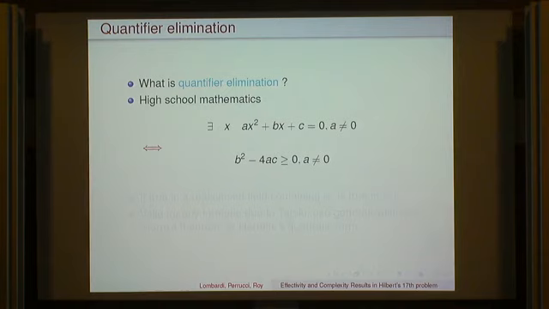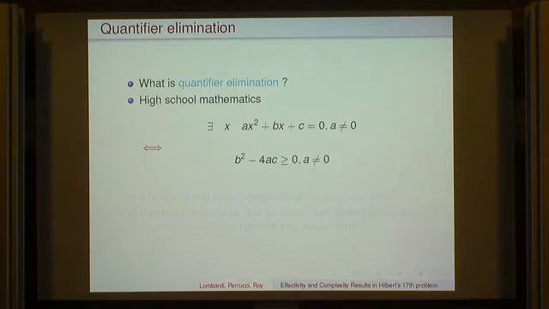So what is quantifier elimination? It's the fact that given a formula where a quantifier appears, so it has to be a first order formula, it is equivalent to a formula where the same quantifier doesn't appear and one variable disappeared. Like, for example, this very classical result from high school. And what does it mean?